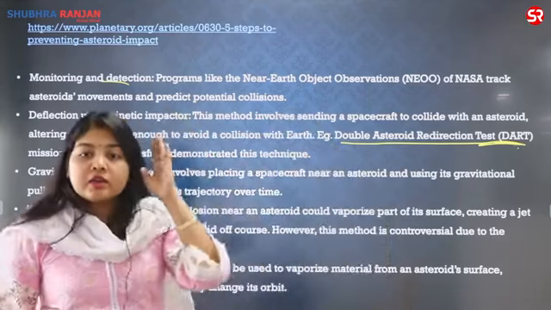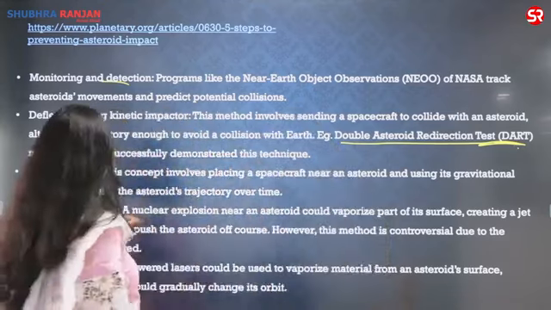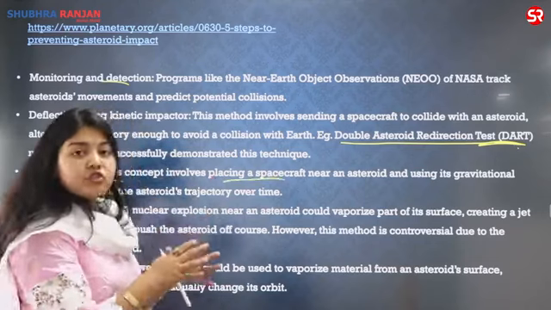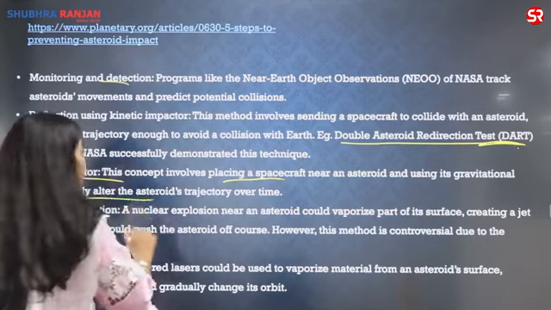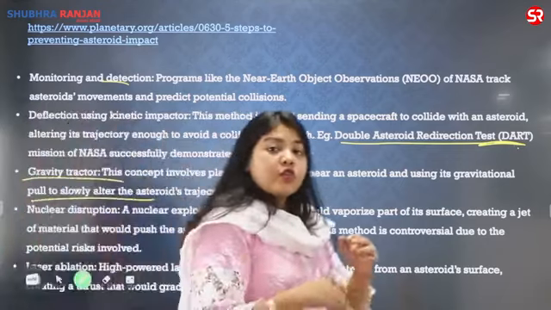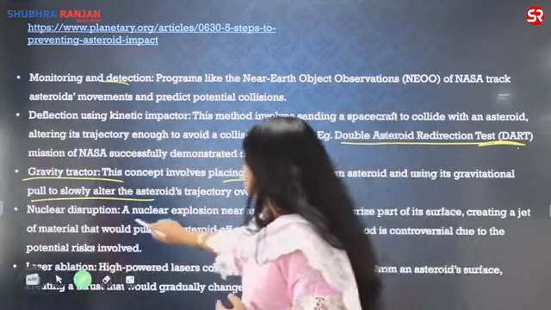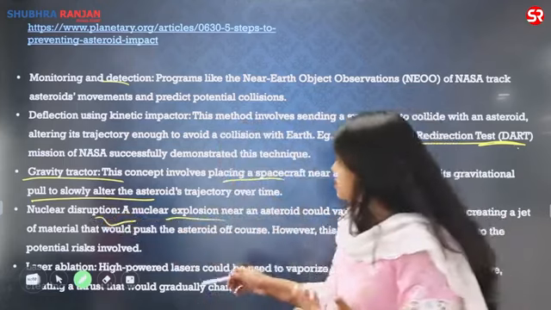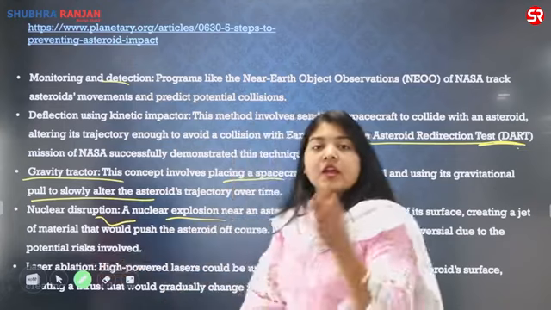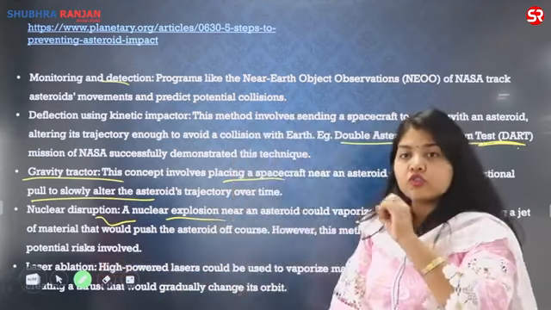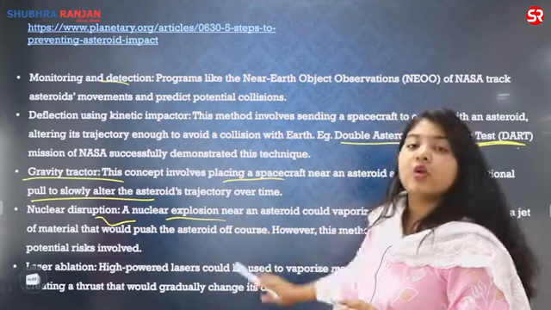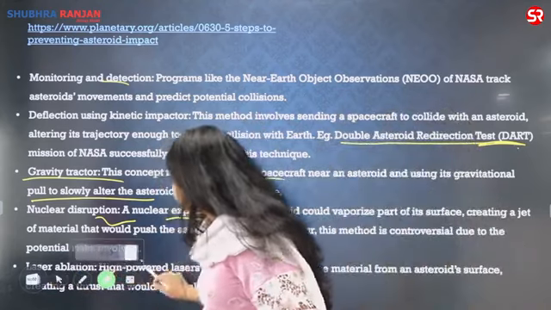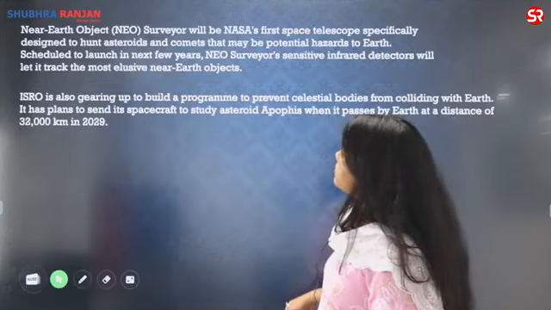I'm literally sending another spacecraft to hit the asteroid. Then you have the gravity tractor, in which I'm placing a spacecraft near an asteroid and using its gravitational pull to slowly alter the asteroid's trajectory over time. And then you have nuclear disruption, a strong nuclear explosion near the asteroid so that it vaporizes. Something like that is also laser ablation, that I use a very strong laser in order to destroy the asteroid. So this is what is given on that particular site from where I have made this answer for you, and you can visit that.